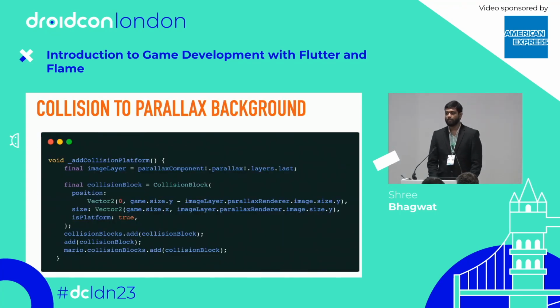So this is how we add collision. First, we try to get the last layer, because we added the platform layer at the last. We get that last layer from our parallax component, and then we add collision just to that component, and we give the height of the Mario. So we add collision, we give the height minus the height of the Mario, so that the collision will come on top, so that the Mario won't go at the bottom over there. And for the width, I just took the entire size of the game.